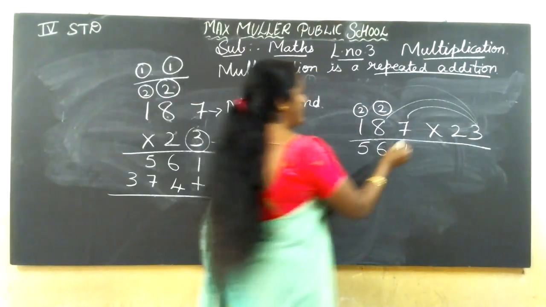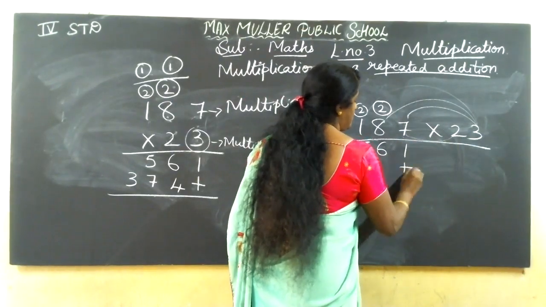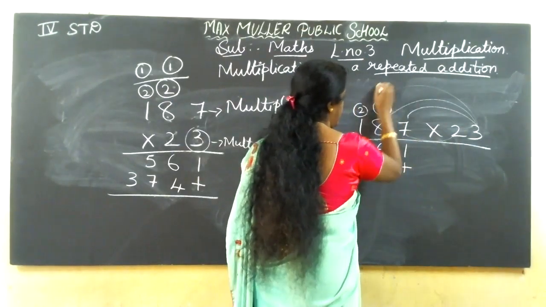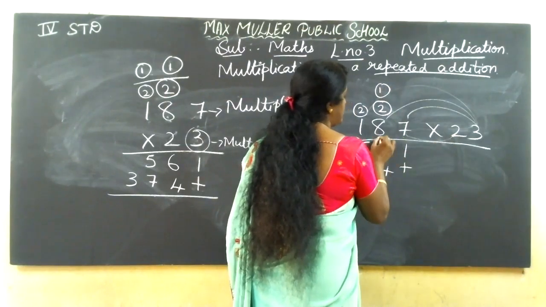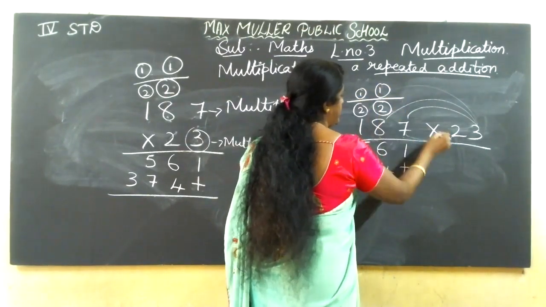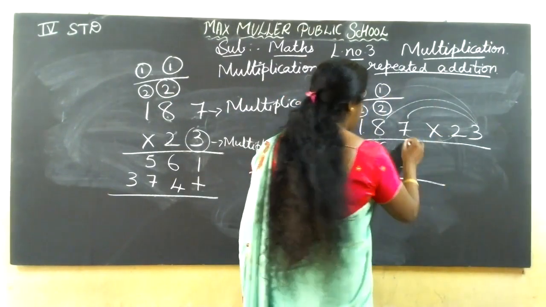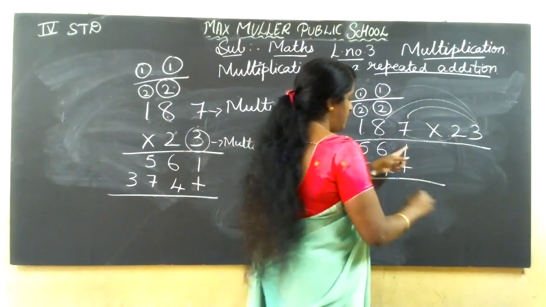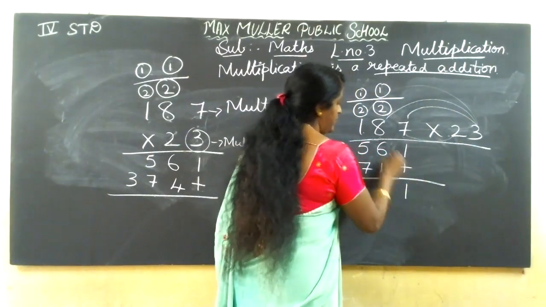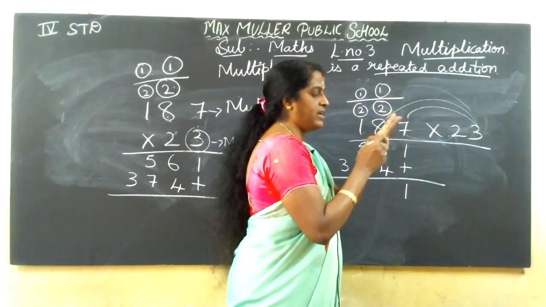Here. Next. You can do like this also. 2 sevens are 14, 1 carry. 2 eights are 16 plus 1, 17, 1 carry. 2 ones are 2, 3. So when you do the addition, see 1 plus is there, no? So 1, 6 plus 4, 6 in the mind, 4 on my finger after 6, 7, 8, 9, 10.